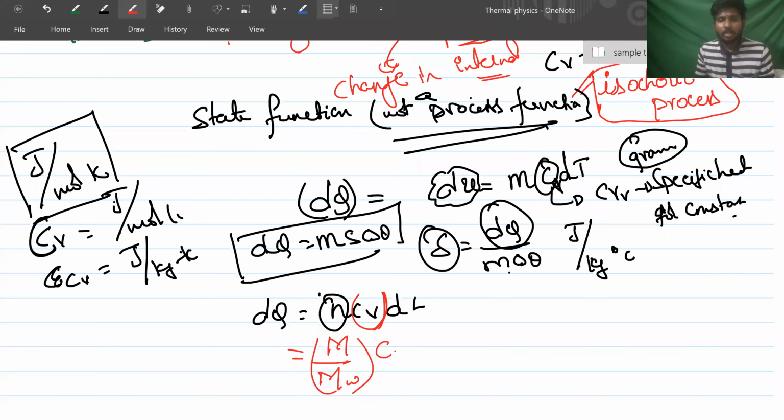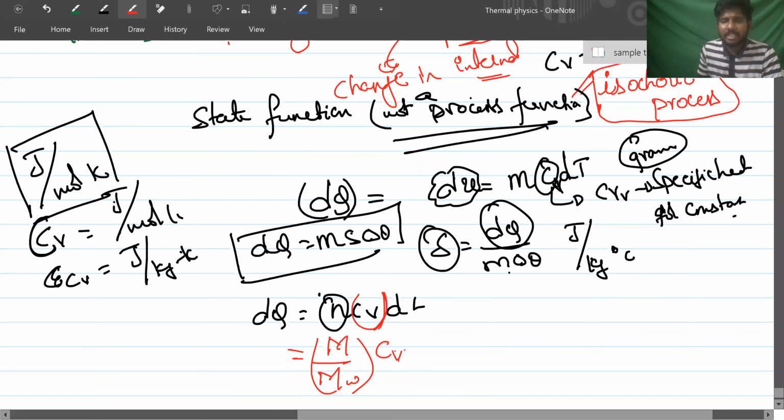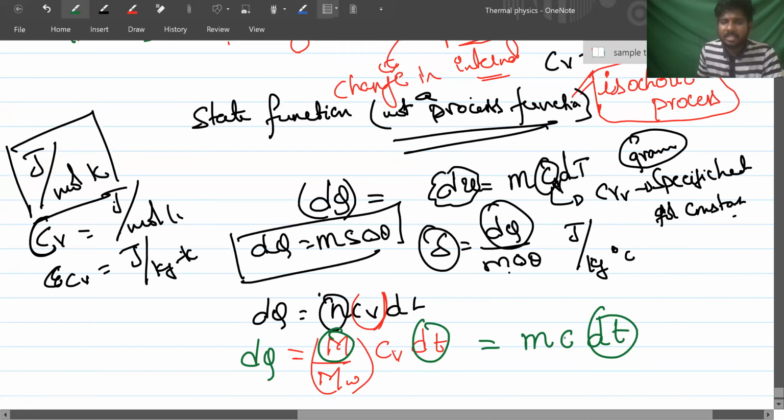Okay. So M by MW into Cv into dT, right? Is there any change here? No. But I want to describe it in terms of gram specific heat, m c dT. M is there, dT is there, but instead of c, what is there here?